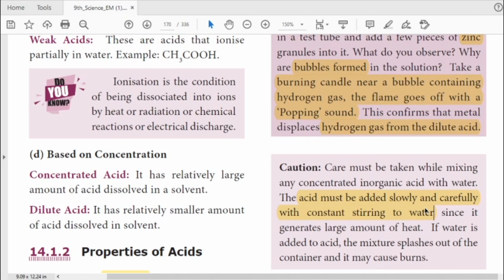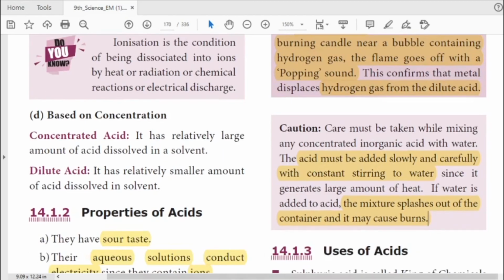So always add acid to water, don't add water to acid. If you do it the other way, the mixture may splash out of the container and cause burns. Always add acid to water, don't add water to acid. Keep it in mind. It is an important caution.